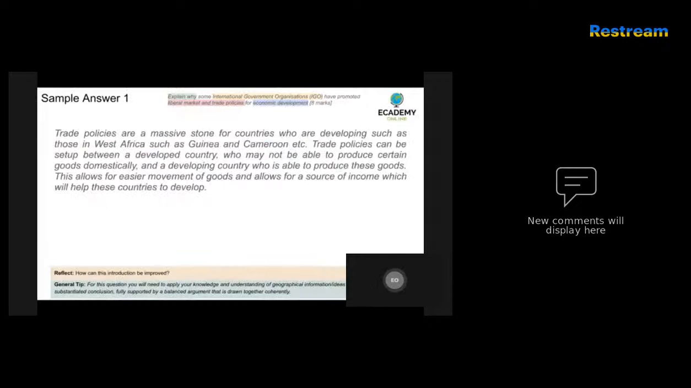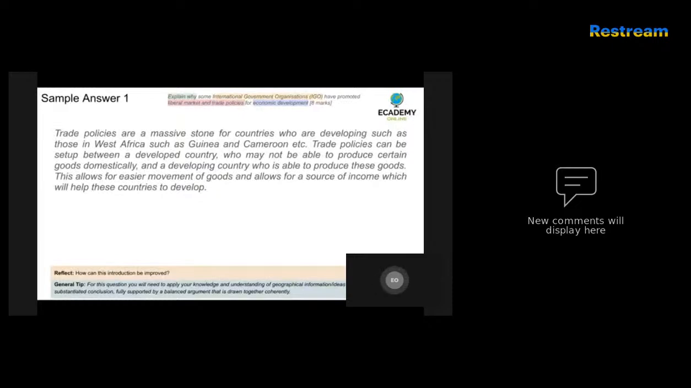Let's have a look at some answers. Sample answer 1: trade policies are a massive stepping stone for countries who are developing, such as those in West Africa, such as Guinea and Cameroon. Trade policies can be set up between a developed country who may not be able to produce certain goods domestically and a developing country who is able to produce these goods. This allows for easier movement of trade and allows for a source of income which will help these countries to develop.